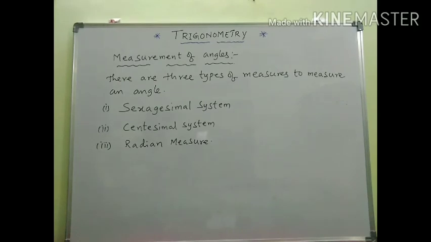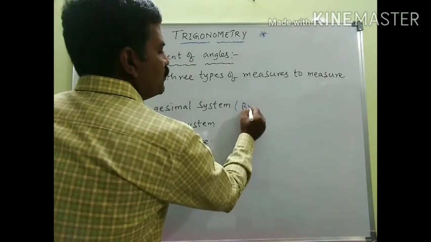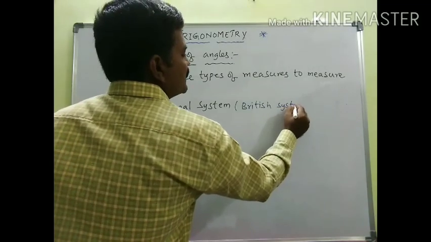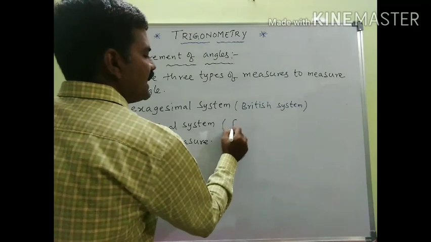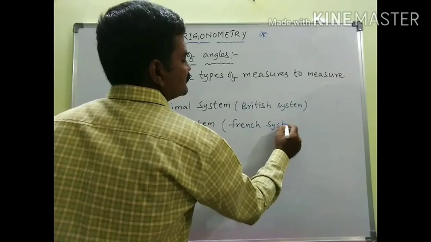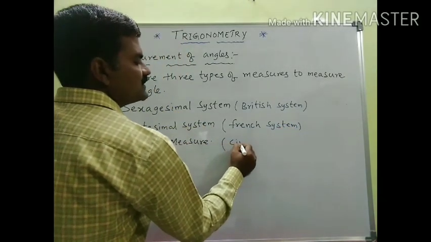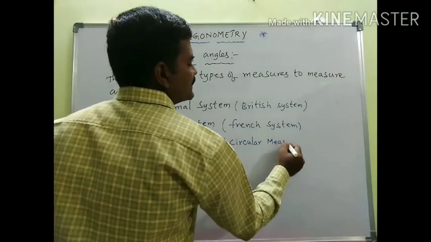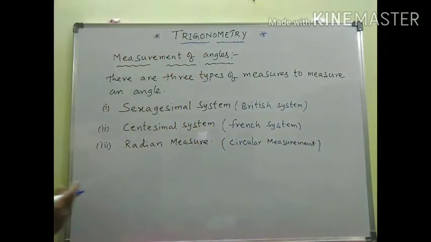The sexagesimal system is also known as the British system, the centesimal system is also known as the French system, and radian measure is also considered as circular measure.